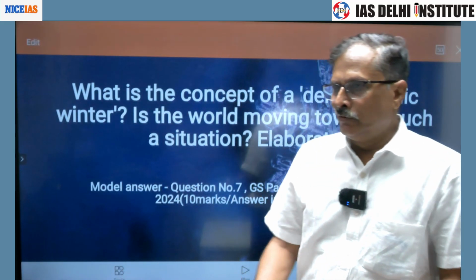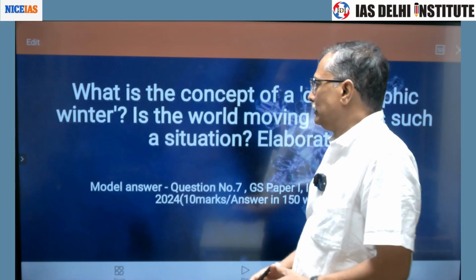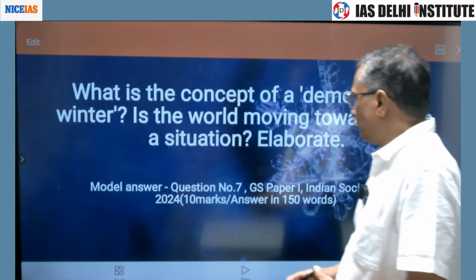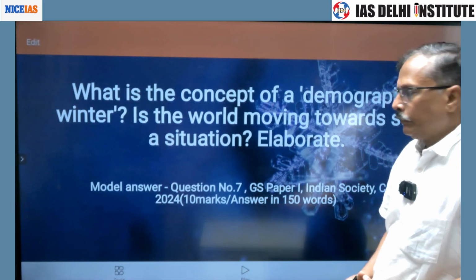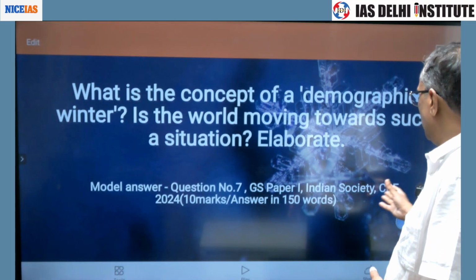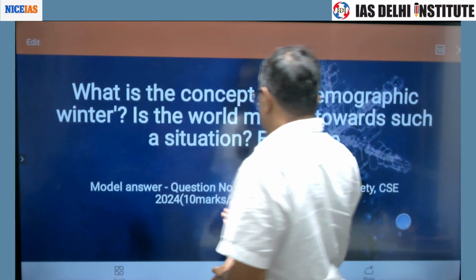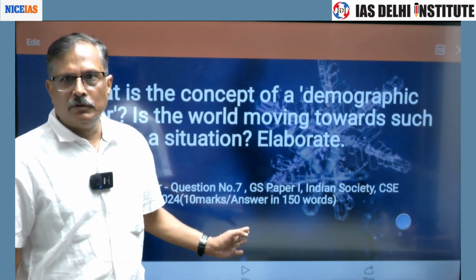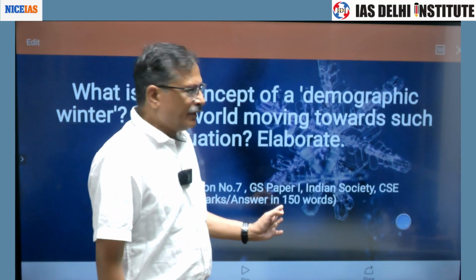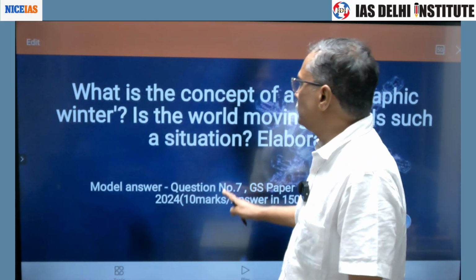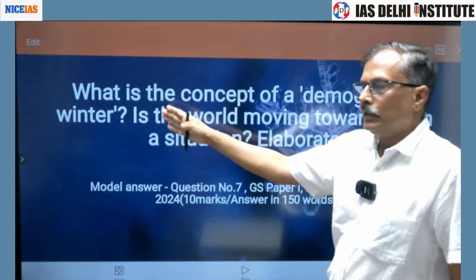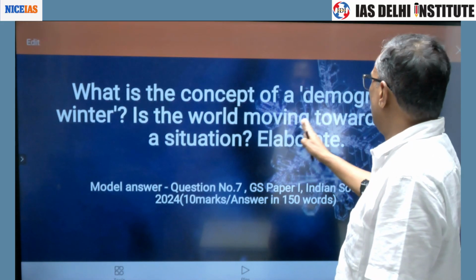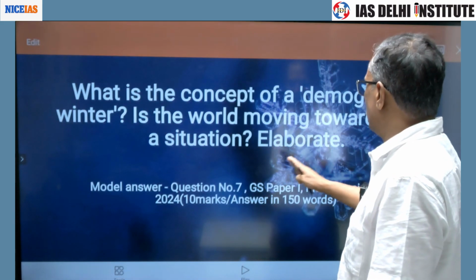Now definitely after a long gap I have come with this question. This question is from 2024, question number 7, GS paper 1 Indian Society. It is a 10 marks question that we have to answer in 150 words. So what is the question? What is the concept of a demographic winter? Is the world moving towards such a situation? Elaborate.